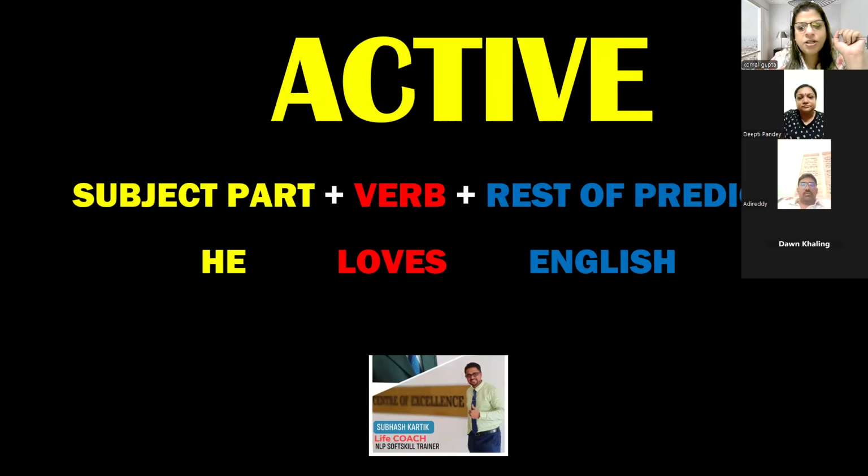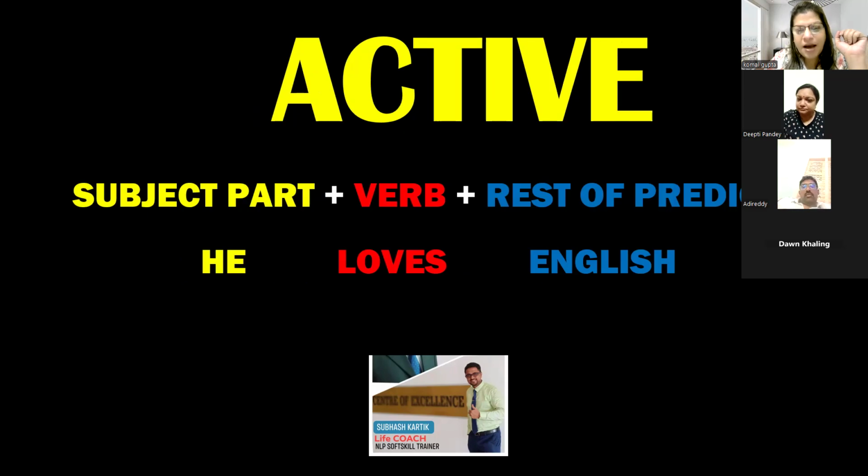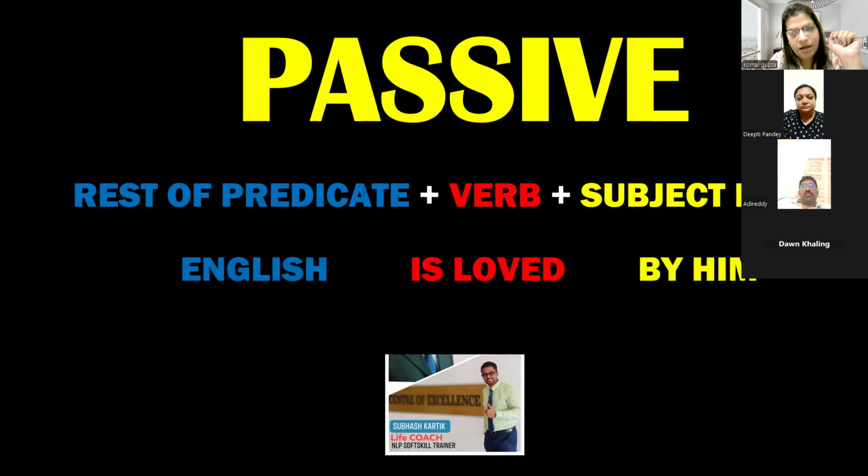See, you have written just now, is. So that's why it is written is. English is, because English is singular, so you have to put is. English is. Now you have to put the third form of the verb. What is the third form of love? Loved. Then you have to put loved, then the connector by, and then the subject part: he becomes him.